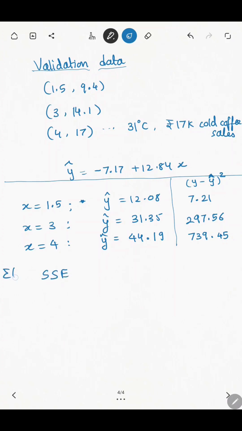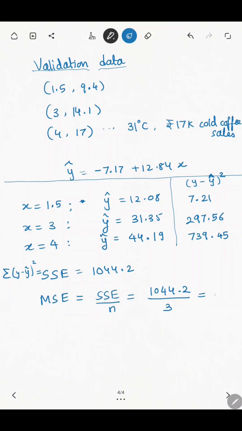Another advantage that squaring offers is the error gets amplified. So if I just restrict myself to sum of squared errors, that will also be a huge number, as you can see, 1044. If I take the average of all the errors, on an average the error for every data point is 348.07, which is a huge error. Now here, because we have squared it, the units are 1000 rupees per day squared. Okay, but this is a huge validation error.